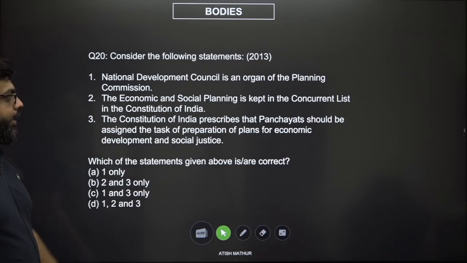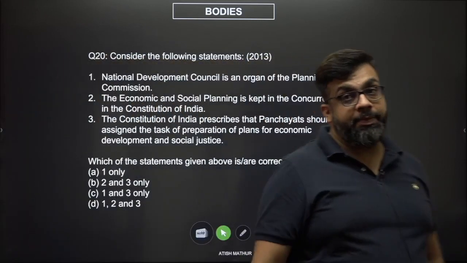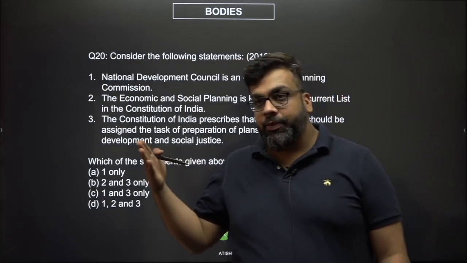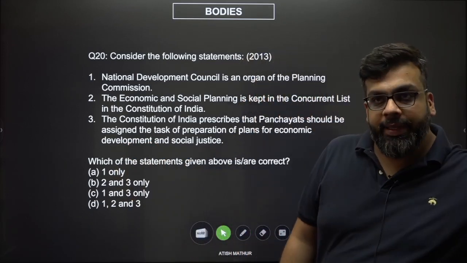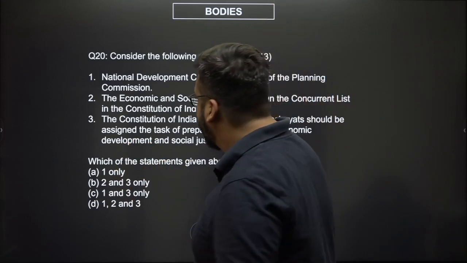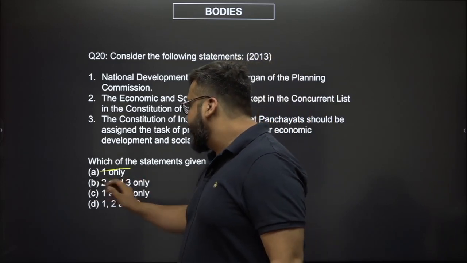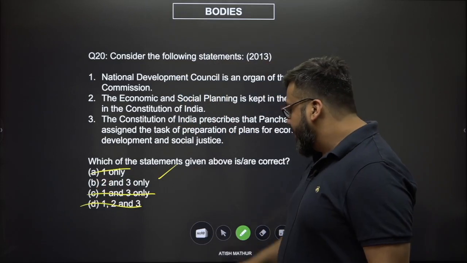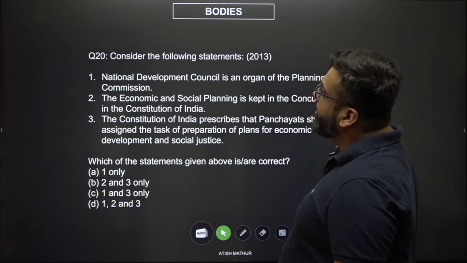Can we eliminate? Look at the first option. NDC is an organ of the Planning Commission. If NDC is the organ of the Planning Commission and is to be headed by the Prime Minister, and the Planning Commission works under the Prime Minister and is supposed to work under the larger leadership of it, how can you have the head of the Prime Minister be an organ of an office which is under the Prime Minister? This is the incorrect option. So if this is the incorrect option, then eliminate anything which has statement number 1 in it. What you're left with is option B, which is statement 2 and statement 3. Your answer according to me should be B.